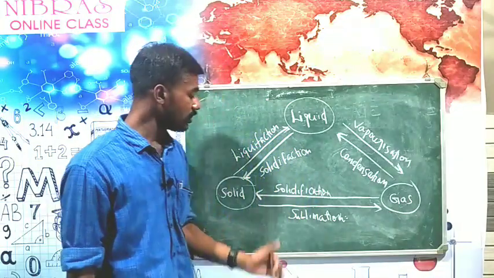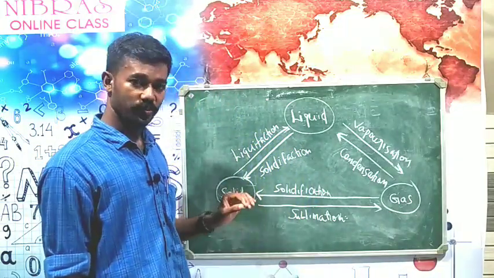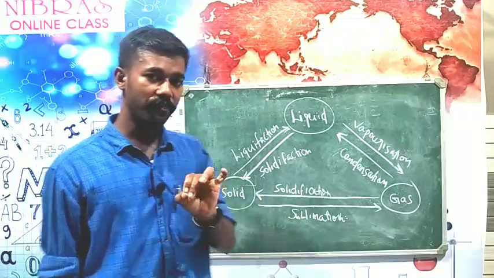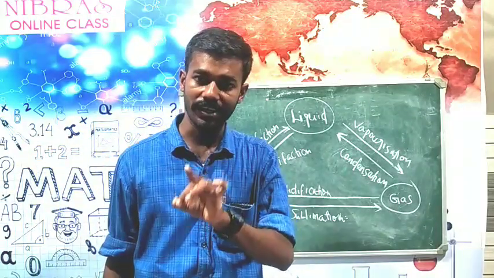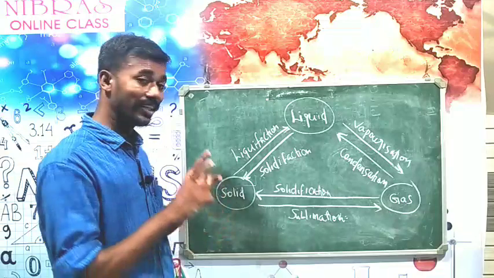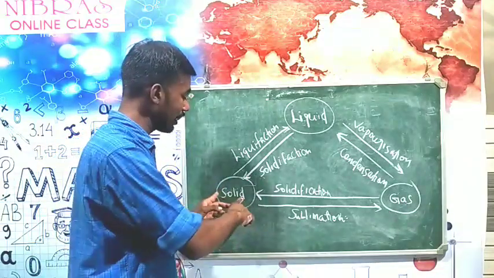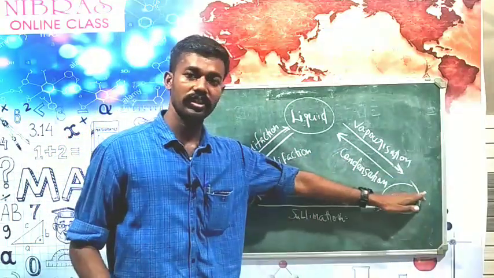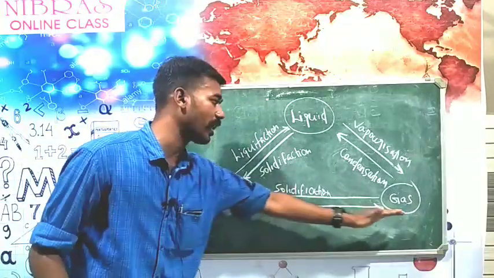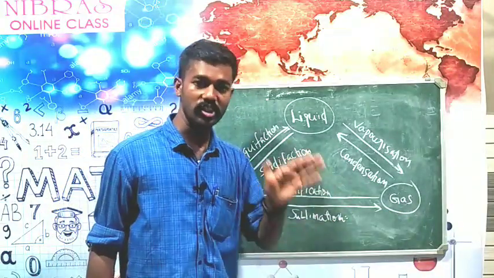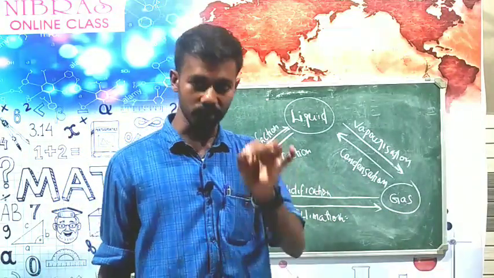In the same way, some substances like iodine and naphthalene, when heated, change directly from solid to gas. This phenomenon is known as sublimation.